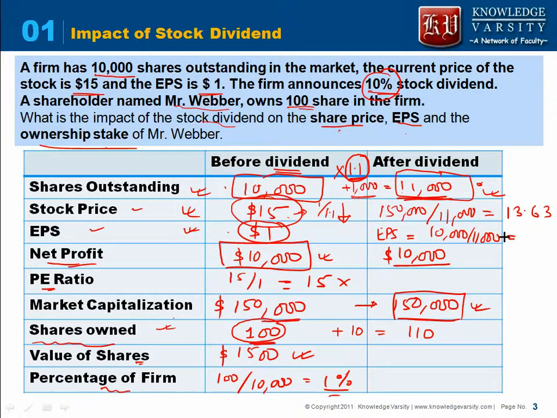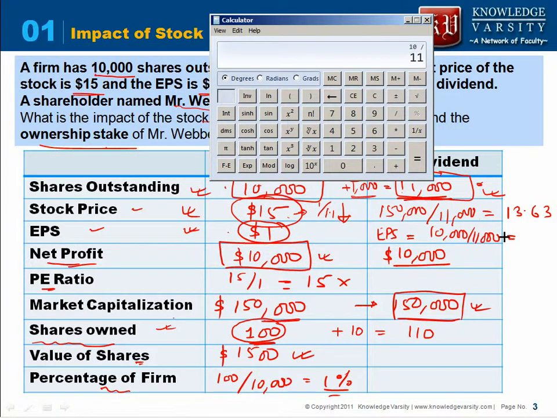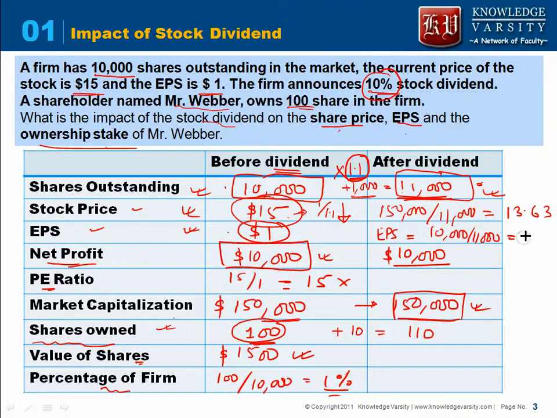If you compute it, the EPS will be 0.909. So what would be the P/E ratio? P/E ratio would be price divided by EPS. If you compute, this should be equal to 15. There should not be any change in the P/E ratio.